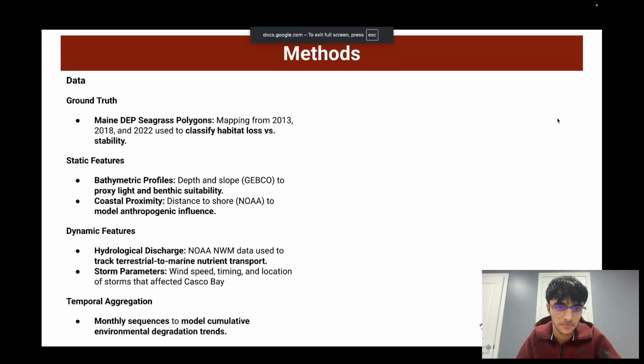Now, how do I do this? Well, as ground truth, I take the seagrass polygons mapped by the Maine DEP used to classify habitat loss versus stability. As my features, I use static features such as bathymetry, slope, and coastal proximity, and I also use dynamic features such as hydrological discharge and storm parameterized sequences that include wind speed, timing, and location of storms that affected Casco Bay. I organize these dynamic features into monthly sequences to model cumulative environmental degradation trends.